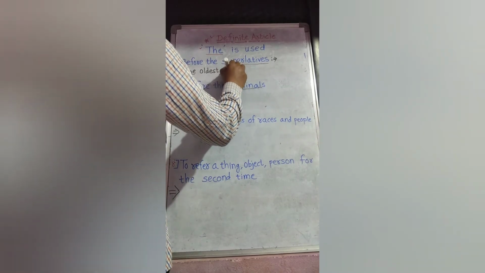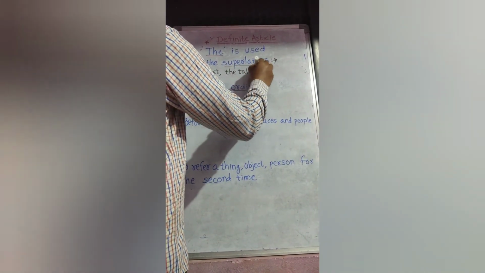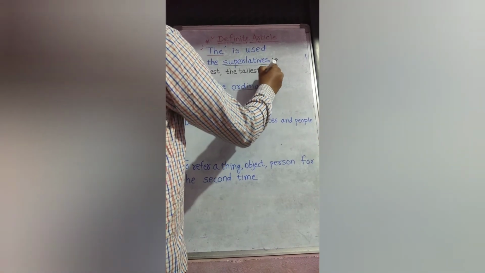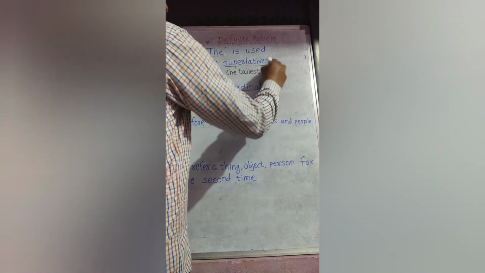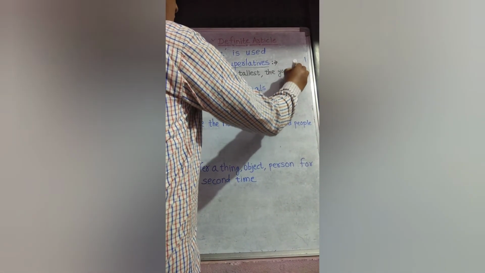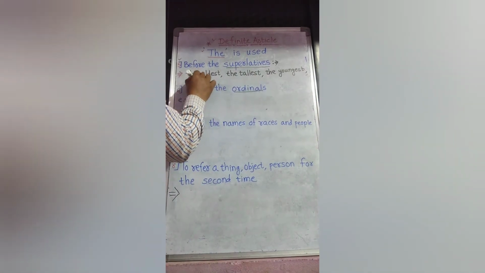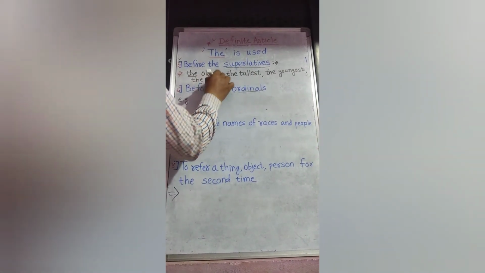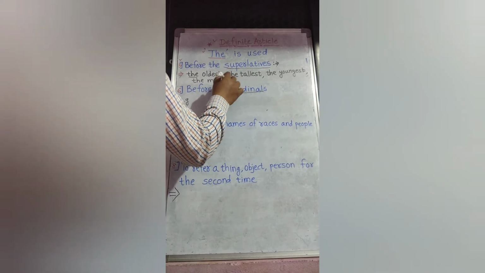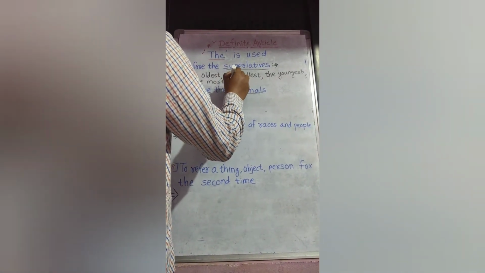Then the tallest, superlative form of the adjective tall. The youngest. The most beautiful. You know that most is also the superlative form of many or much.